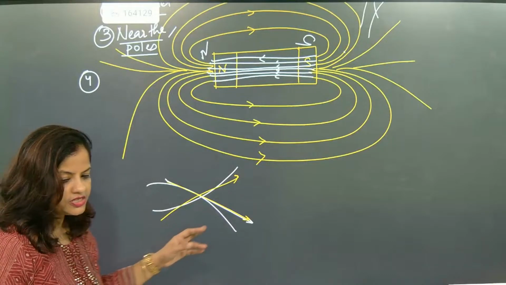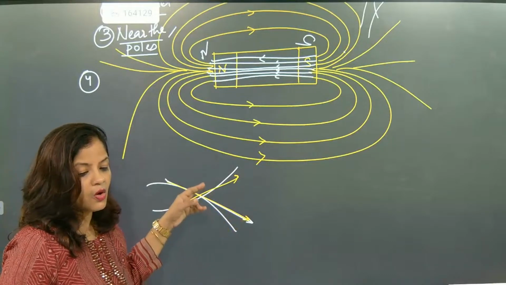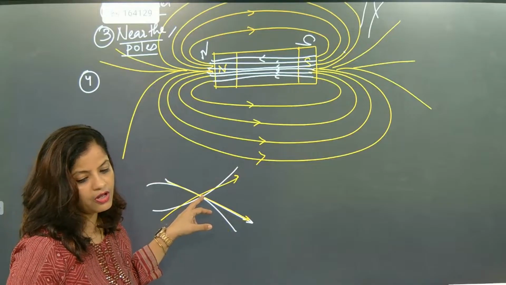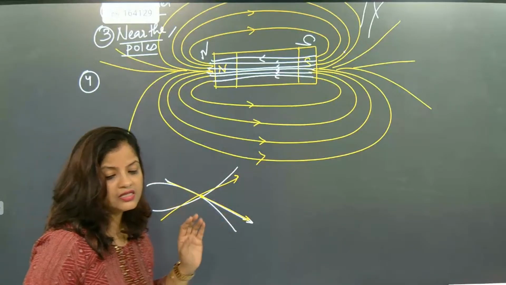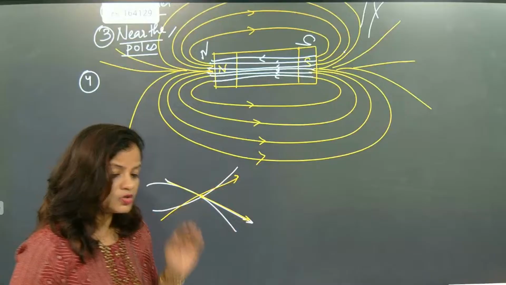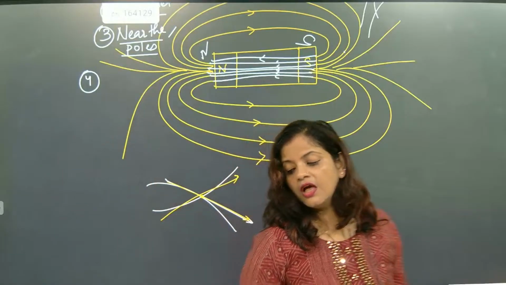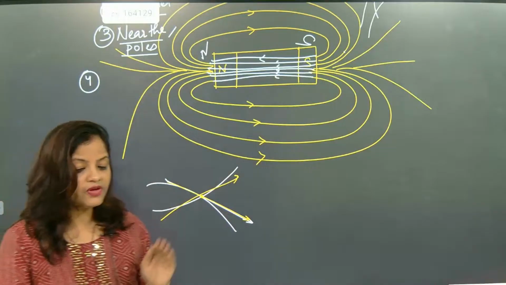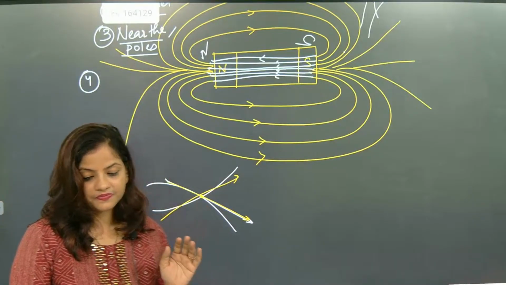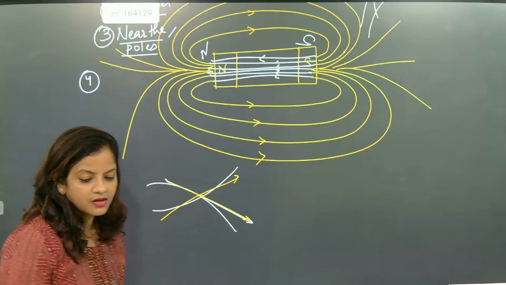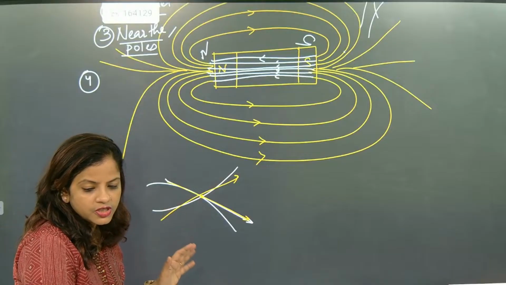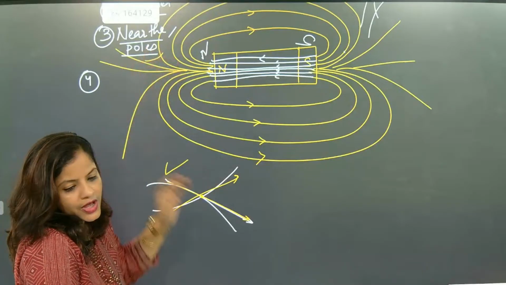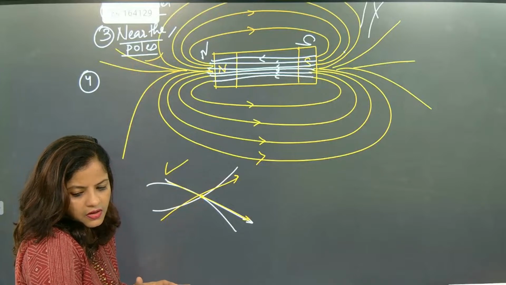One tangent is generated in this direction, so that means what? One point of contact is there, and this point can have only one tangent drawn. But here two tangents are drawn, that is exactly violating the rule. So 100% the lines of forces will always be parallel. The lines of forces will never intersect each other. I hope you might have understood this point. So this is exactly one point. I hope everybody understood this.